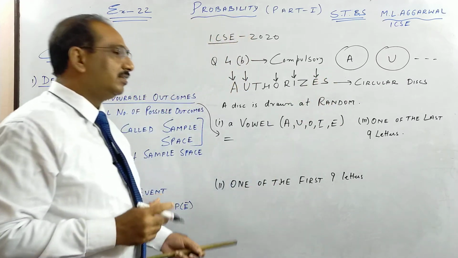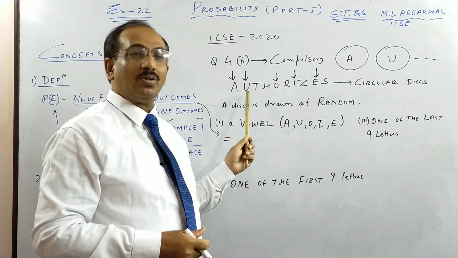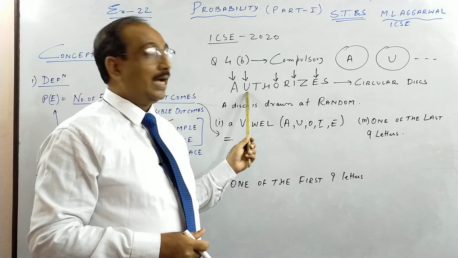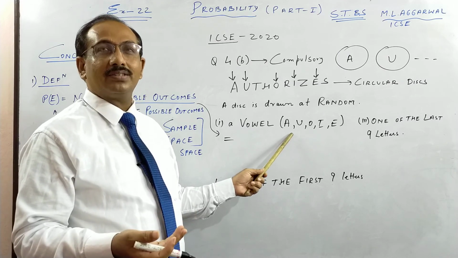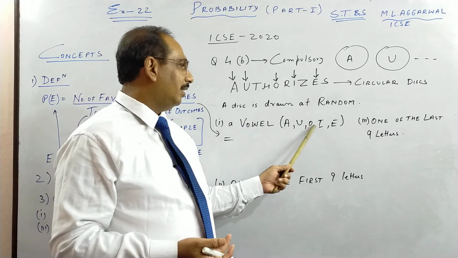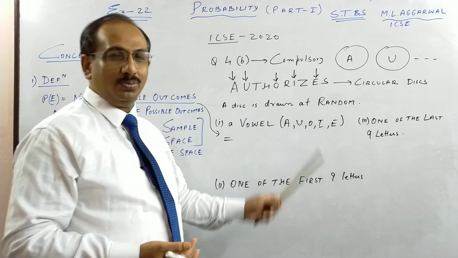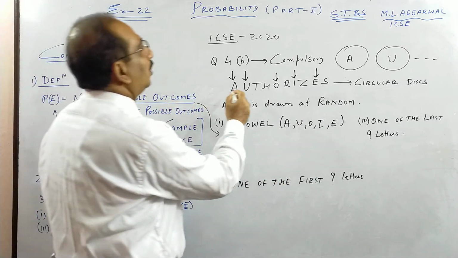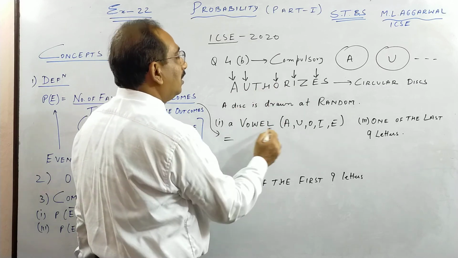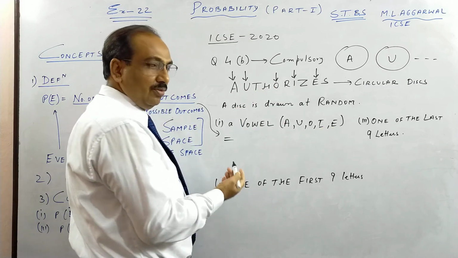So a very interesting thing you will see is that this word "authorizes" has all the 5 vowels, what we study in junior classes as A, E, I, O, U. So what is the number of favorable outcomes? Out of 10 letters, there are all 5 vowels. So what an interesting thing.